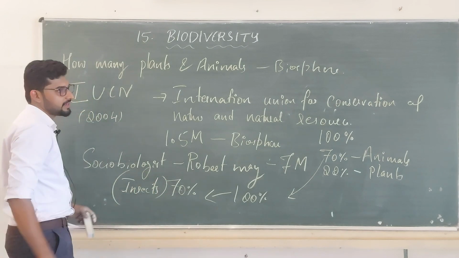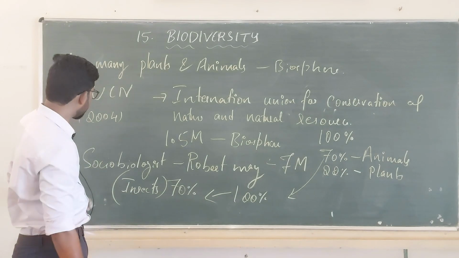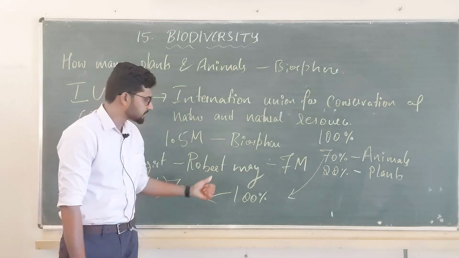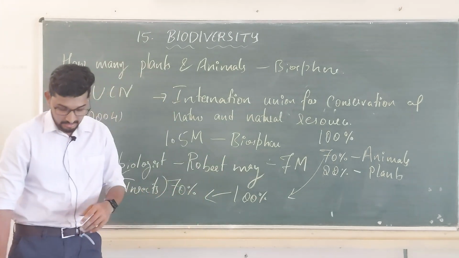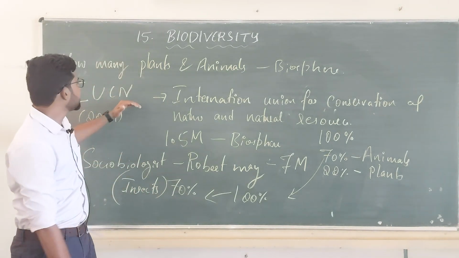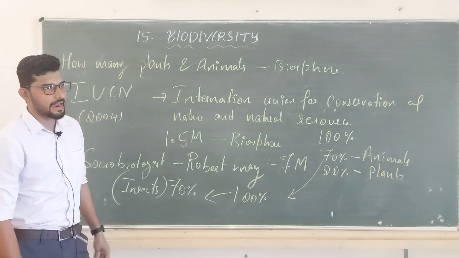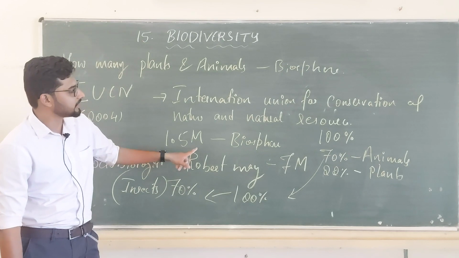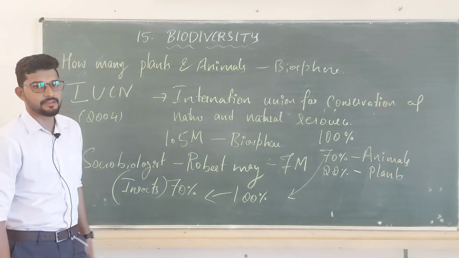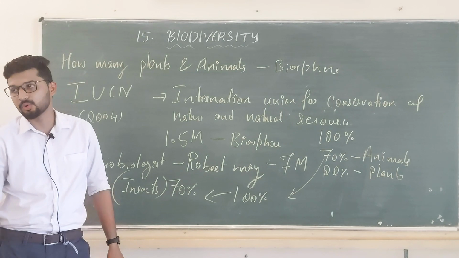Insects, 70% will be dominated by insects. I repeat, the sociobiologist Robert May, a very famous sociobiologist, has said that we have 7 million species of organisms, species richness, in our biosphere. But what did the IUCN say? In 2004 they calculated in their own way, and they said we have 1.5 million in our biosphere.